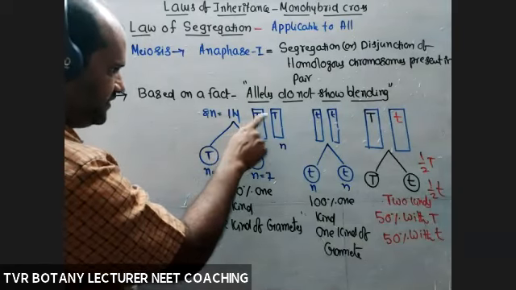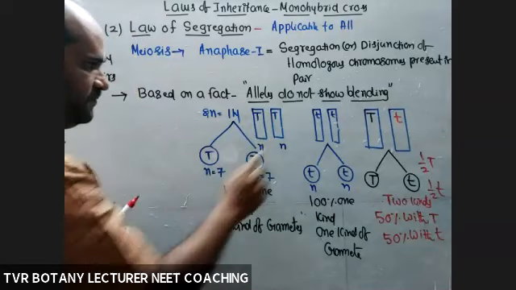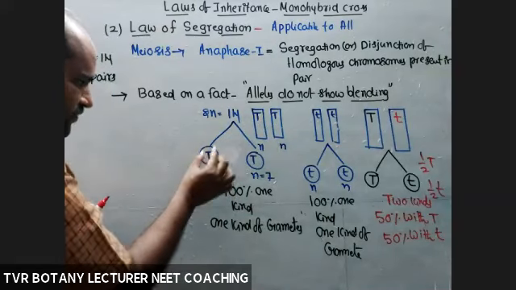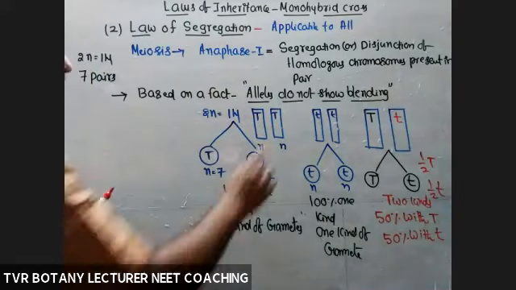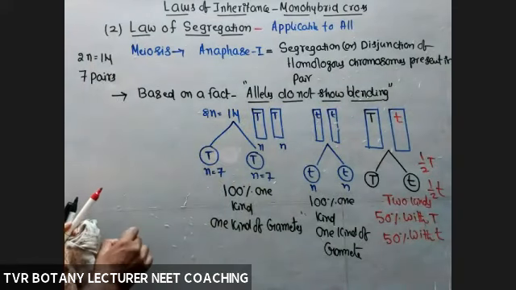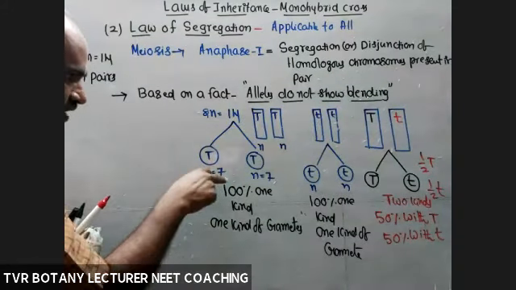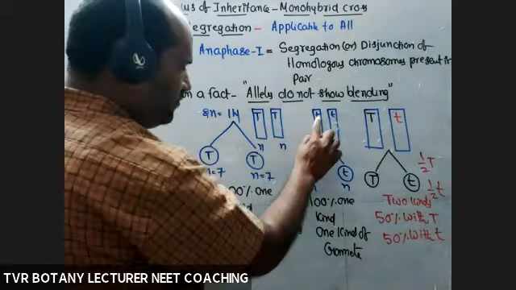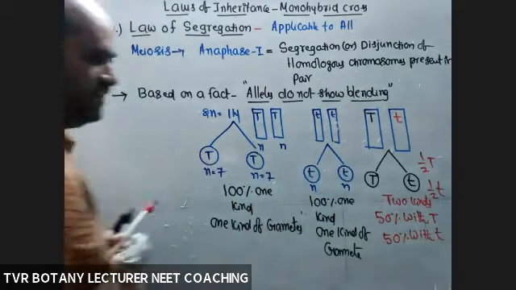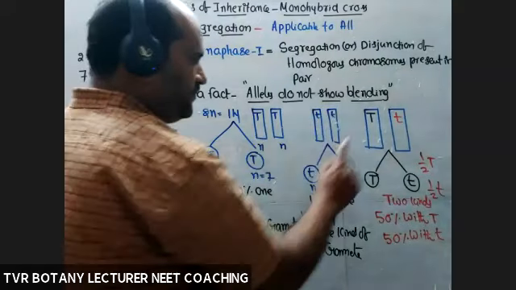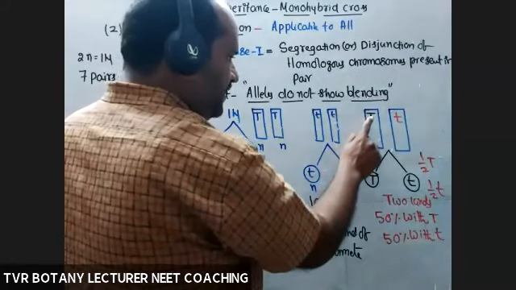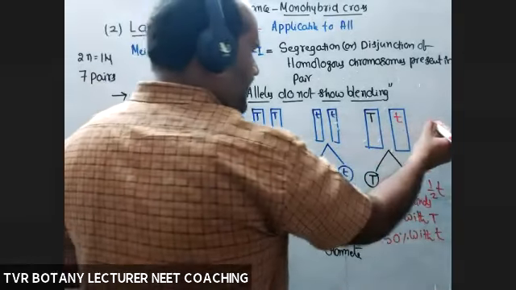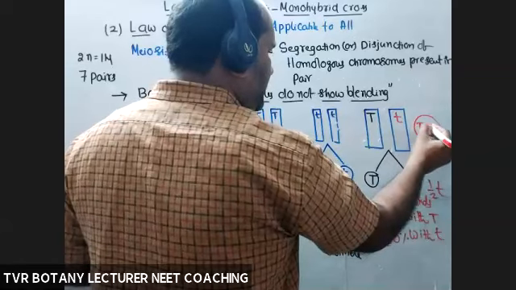But here, of course, same type, but two are not. This is one pair. This is also pair. Is this pair moving into each and every gamete? No. Blending means tend to move together. Are they moving together? No. See, capital T into this gamete, capital T into this gamete, small t into this gamete, small t into this gamete. Here, it is impure, heterozygous. Capital T into one gamete, small t into another gamete. Is there any gamete with both capital T and small t?